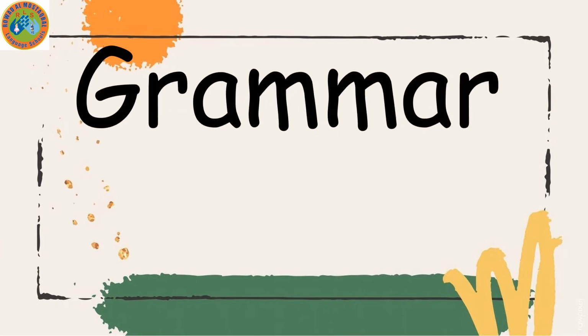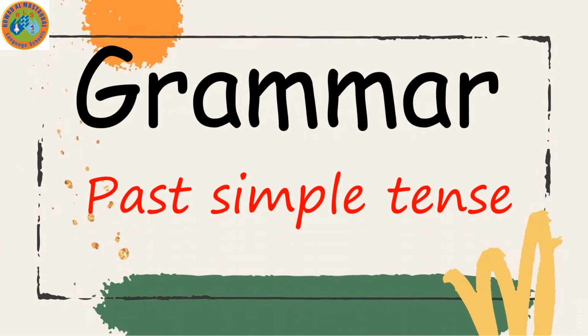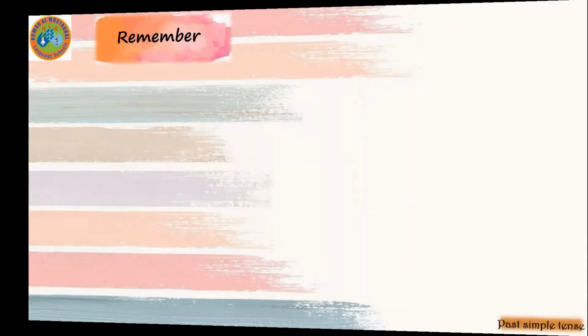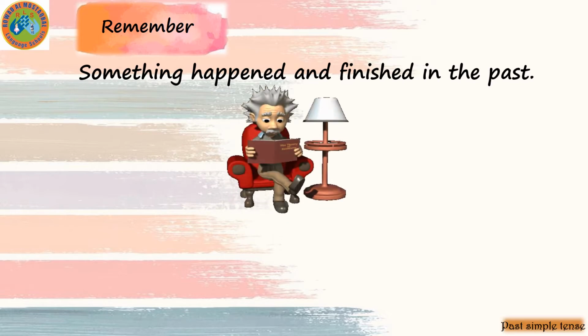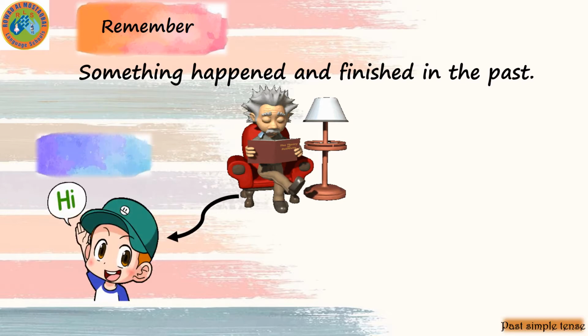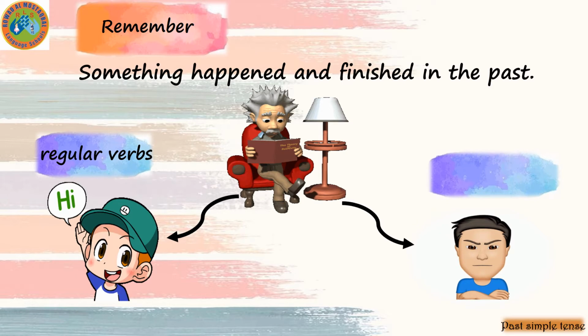Today it's a grammar lesson and we will revise the past simple tense. First, we will remember together the meaning of the past simple tense. The past simple tense means something happened and finished in the past. And we said that we have Uncle Past. He has two boys. The first one, regular verbs, is a good boy, but we have the irregular verbs, and he is a naughty boy.